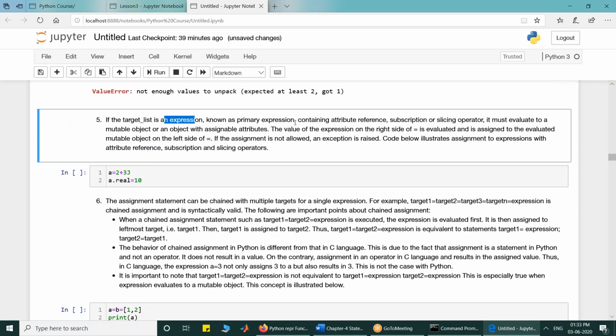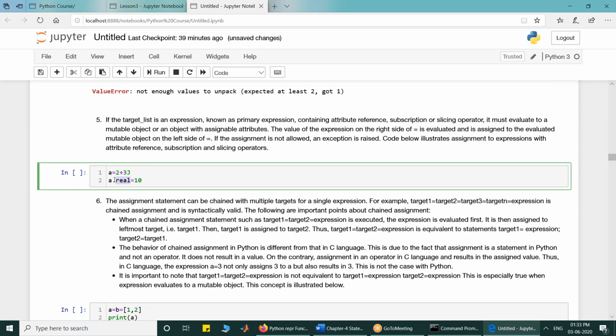So now target list can also have expressions, which is known as primary expression. On the left side, I can also give an expression. Why is this an expression? A dot real is an expression. Can anybody tell me in the chat box why A dot real is an expression? Because it involves the attribute reference operator. When an operator is involved, it becomes an expression. So A dot real is an expression because the attribute reference operator is there.